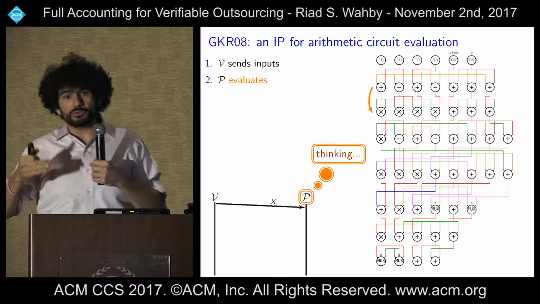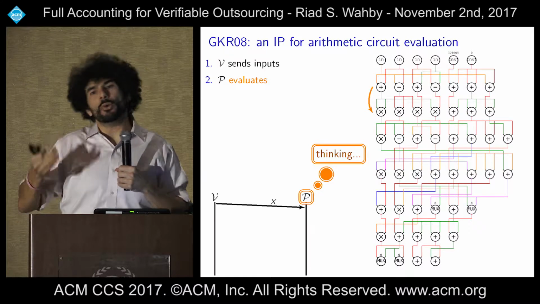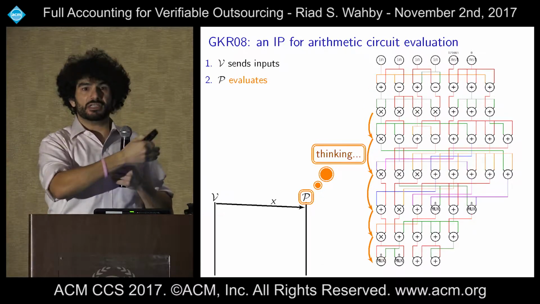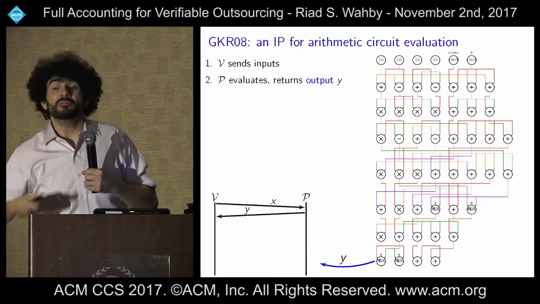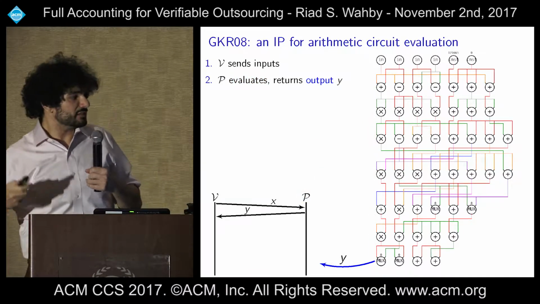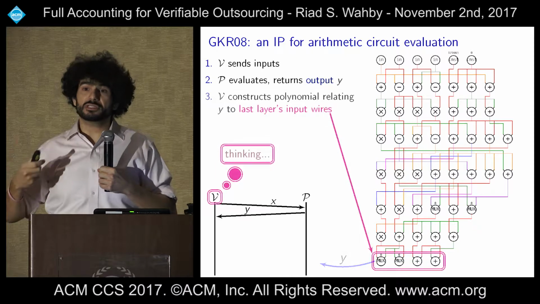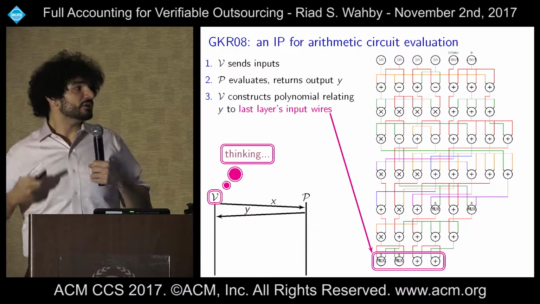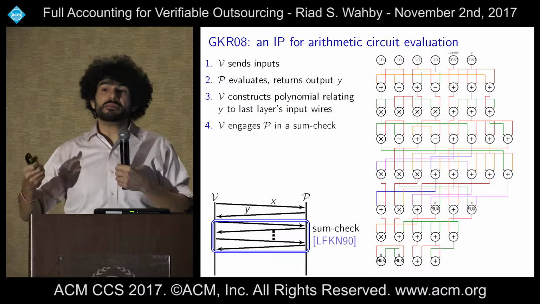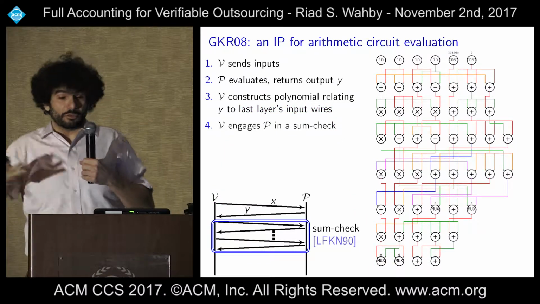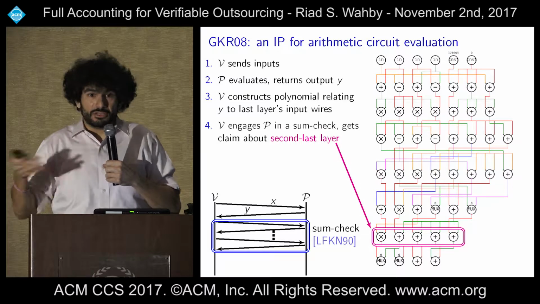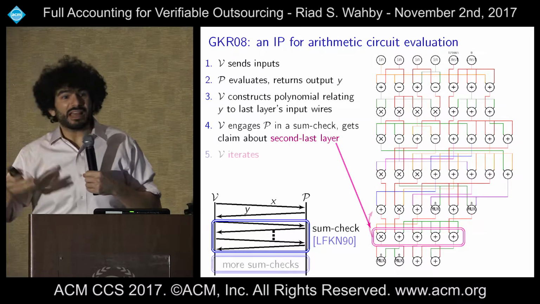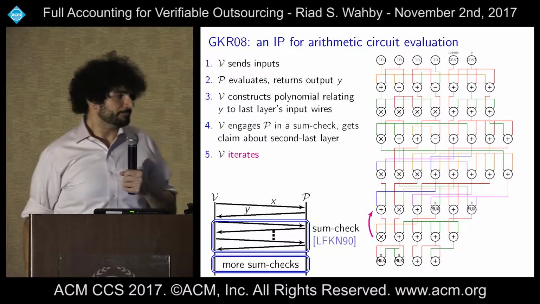Now the verifier at this point might say, well, I can just check that statement. But unfortunately, that would be as expensive as executing the whole computation up to the last layer. So it can't do that. But instead, it can recurse. It can apply the same technique again to reduce the statement about the second last layer to a statement about the third last layer. And then it can apply it again and again. You can see how eventually what we're going to get is a statement about the input to the computation. Well, the verifier knows the input because it's the one who provided it. So then it can just check the statement directly. And once it's been convinced of that, then it knows that the computation was run correctly.